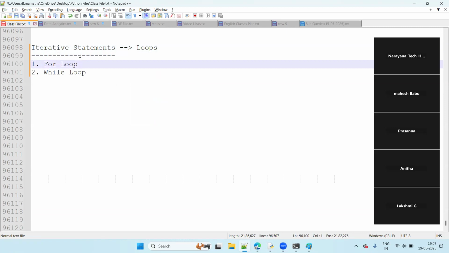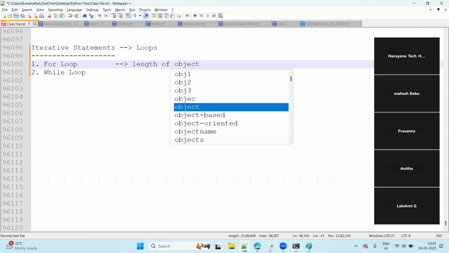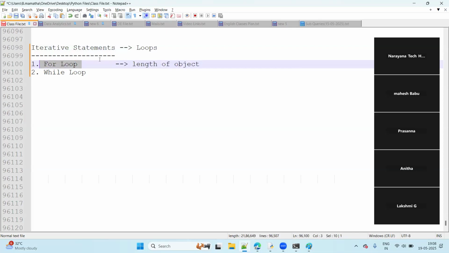Both are for the same purpose, to re-execute. So if both are for the same purpose, why do we require both the for loop and the while loop? There must be some difference between them. See, in the for loop, the number of iterations depends on the length of the object.